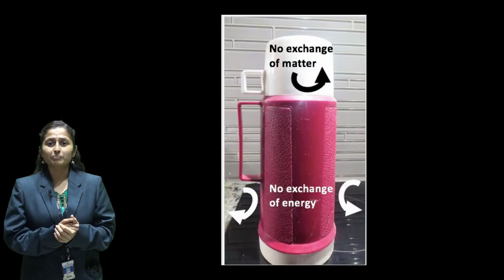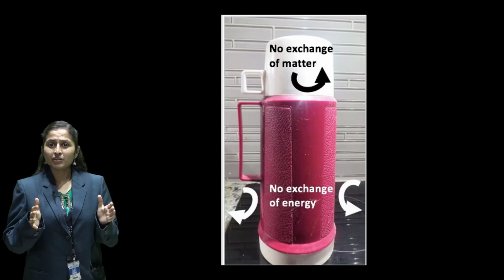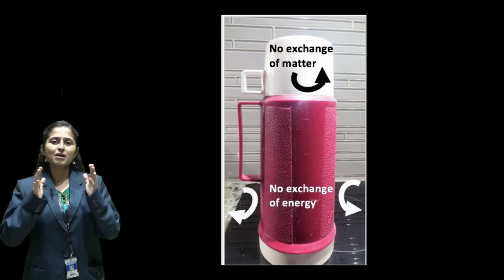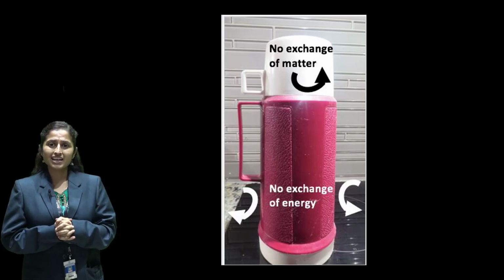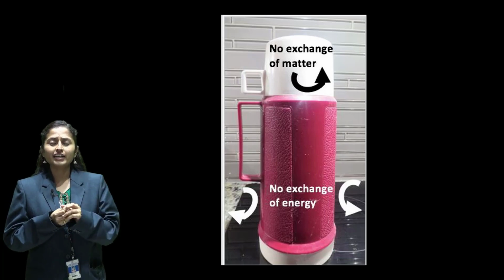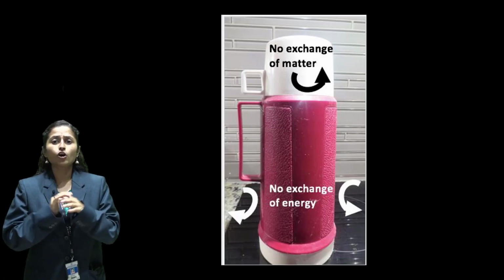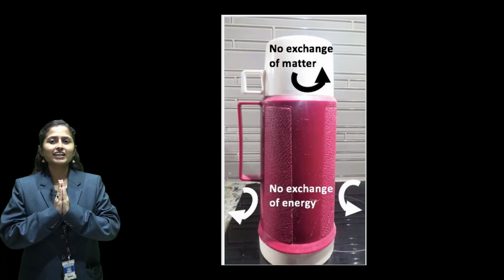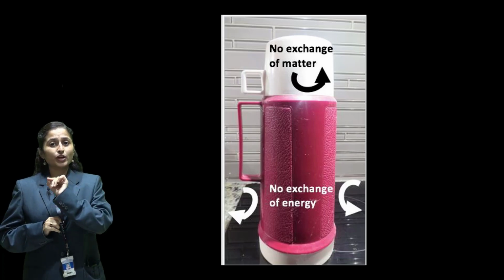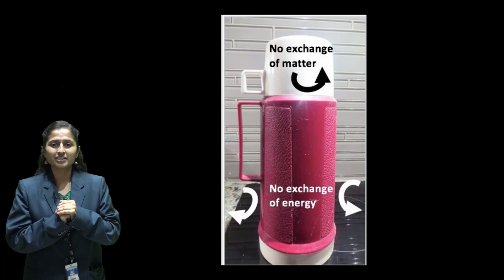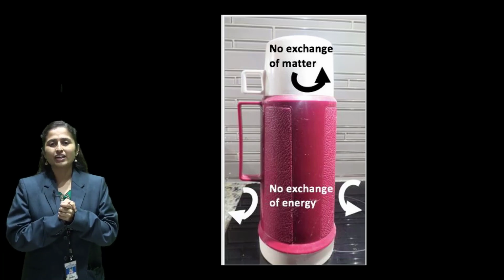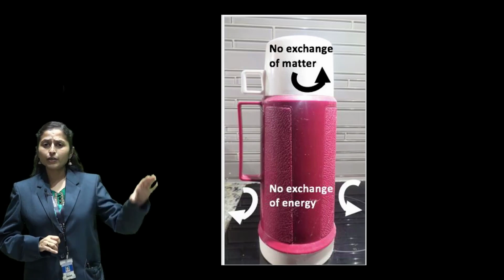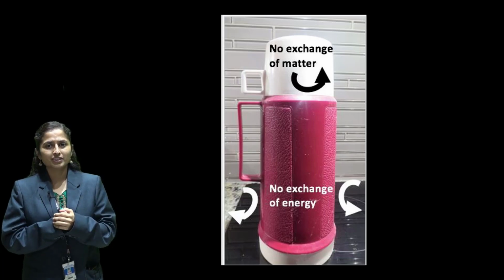Moving ahead, the third type, isolated system. It is a system where neither mass nor heat is transferred. Example is a thermos flask. What happens in the thermos flask? You put hot coffee or hot tea and you assume that it should remain hot for nearly 7 to 8 hours. Probably for 4 to 6 hours, it definitely remains hot, right? So for this duration, the heat and mass both are not transferred. So such a system is called an isolated system. Isolated system is a hypothetical system because for the whole duration, we cannot avoid the heat transfer.